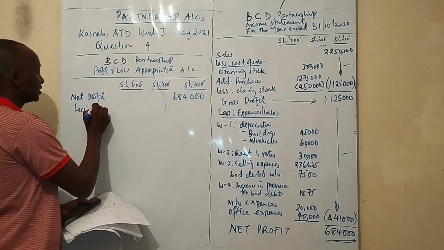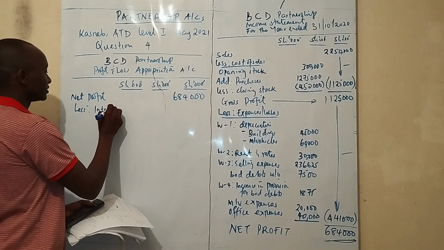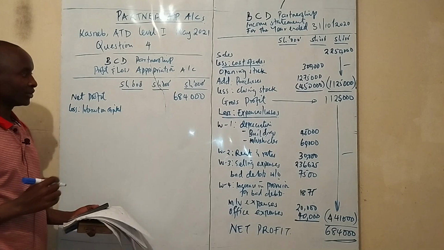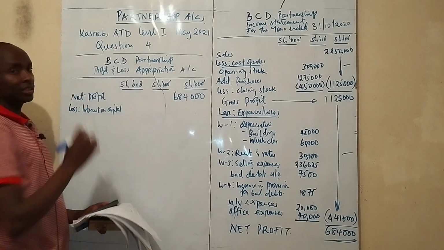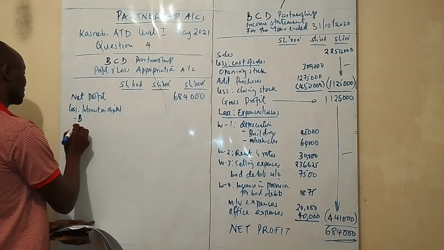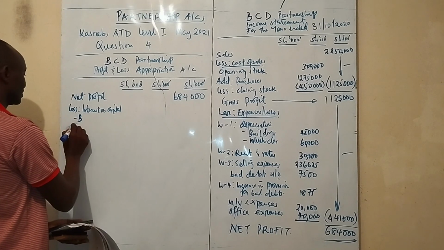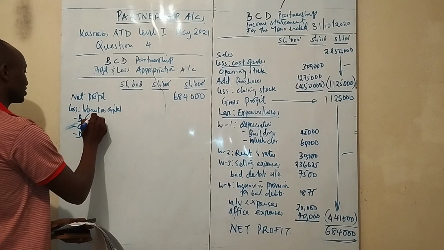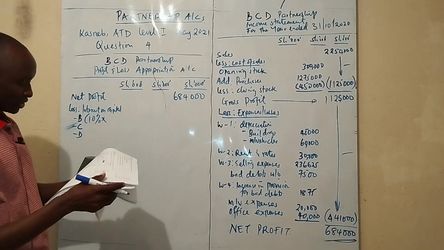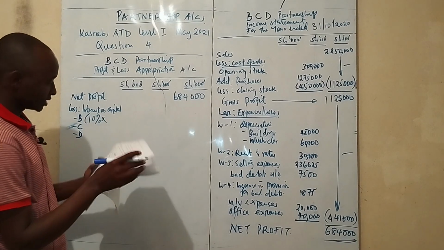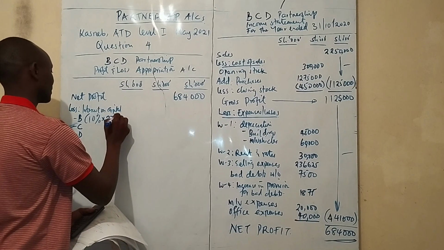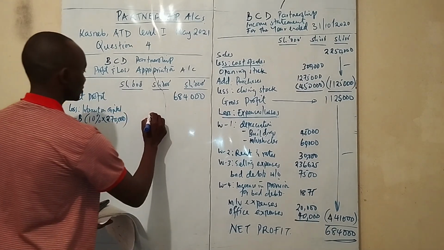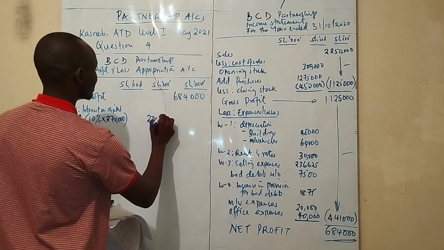We had the interest on capital, and here we have three partners. So we have B, C, and we have D. The interest on capital is 10% of the capital. Bondo's is 270,000, so 10% of 270,000 is 27,000.